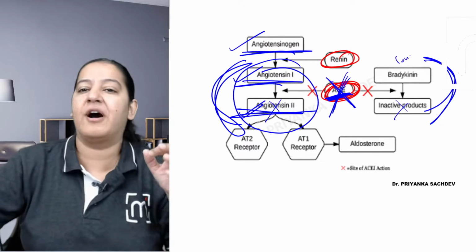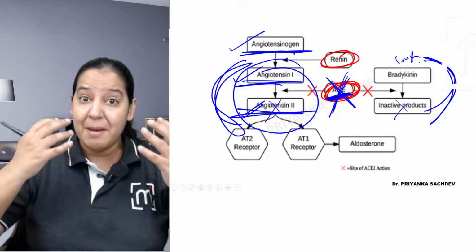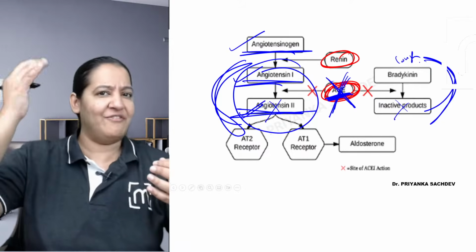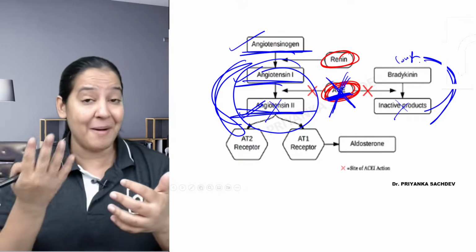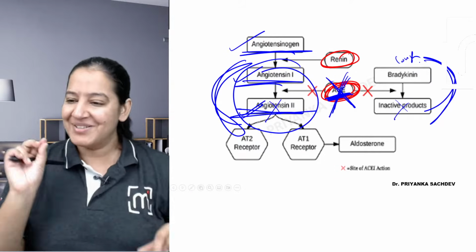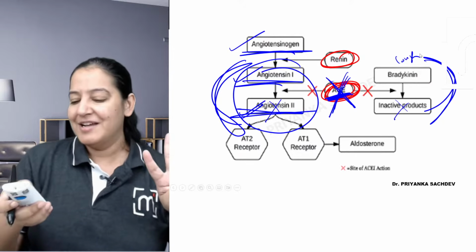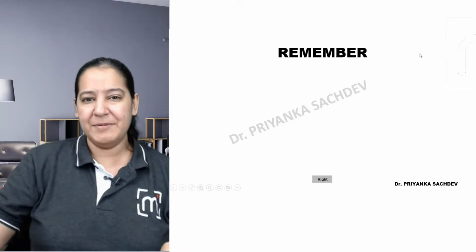So the patient will have cough as a side effect of ACE inhibitors. The patient may have swelling, angioedema, itching. So these are the side effects of ACE inhibitors. You got it with the mechanism. You got my point? So this is the reason why ACE inhibitors present with cough, itching, angioedema and swelling. Give me a minute. Right, can you proceed ahead?